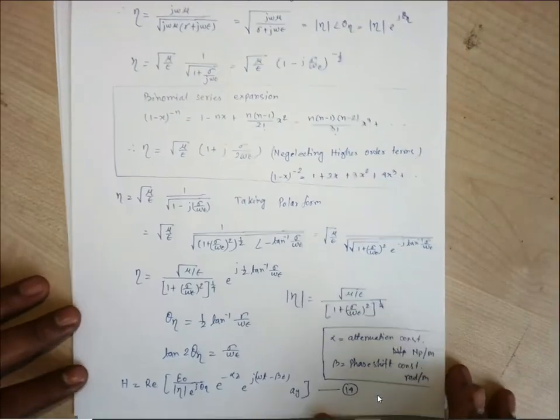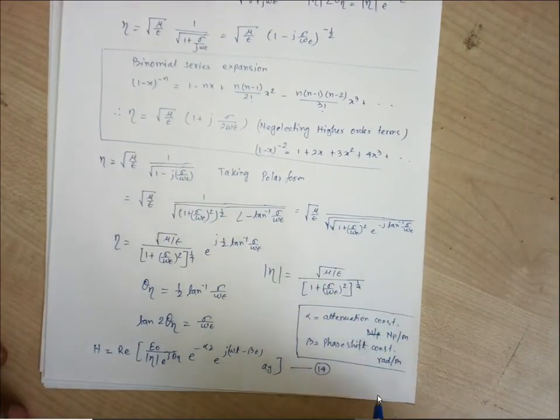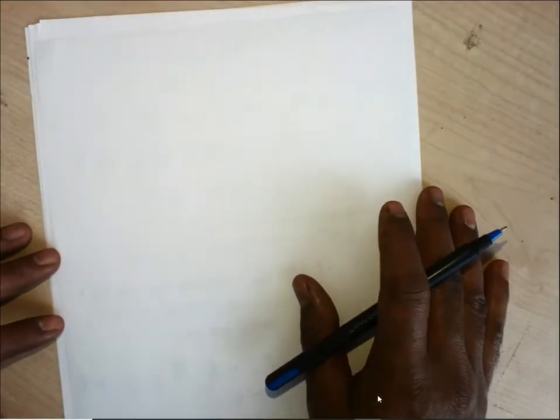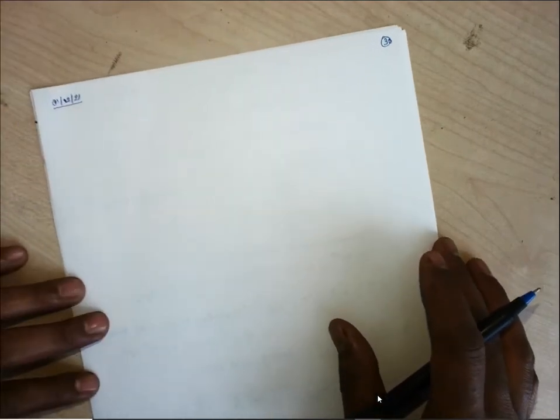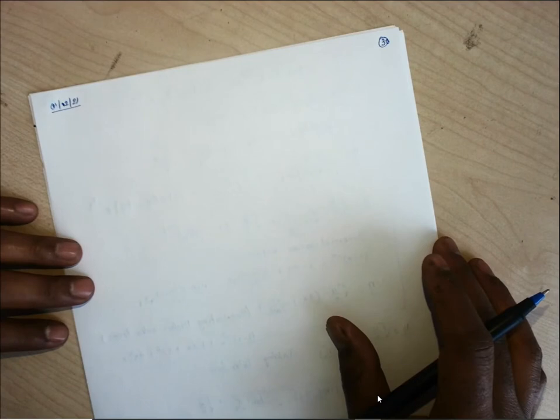Okay. So these are the topics which we have covered in the last class. Considering the intrinsic impedance of the medium, we derived the expression for the electric field and the magnetic field. Before that, in the previous class, if you can remember, we derived the expression for the attenuation constant and the phase shift constant, which depend upon the medium parameters as well as the parameters where the fields are being generated.